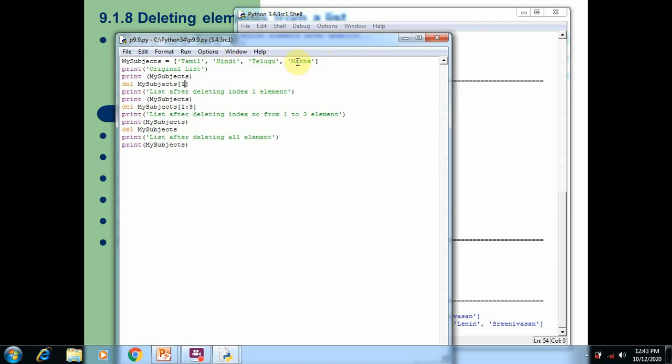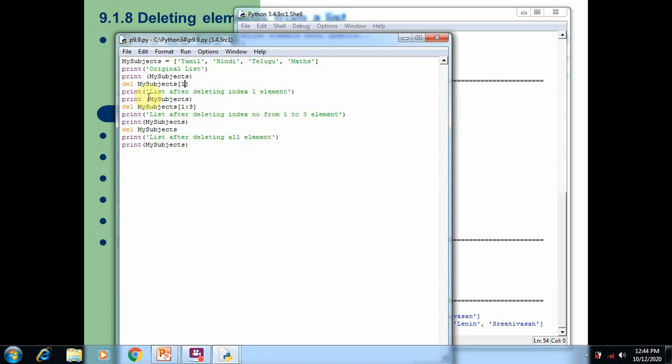So these two elements, Telugu and Max, are also removed, and the content is displayed here. And we use del my subject without an index number, which means all the elements from the list are removed. So the del statement is used to remove a specific element, a range of elements, or all the elements from the list. By using the del statement, we can delete a single element, or we can delete a range of elements, or we can delete all the elements.